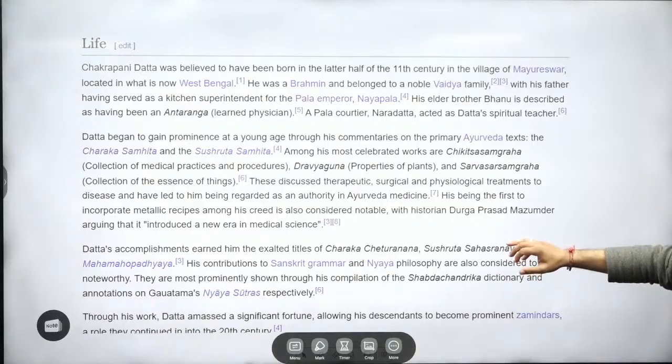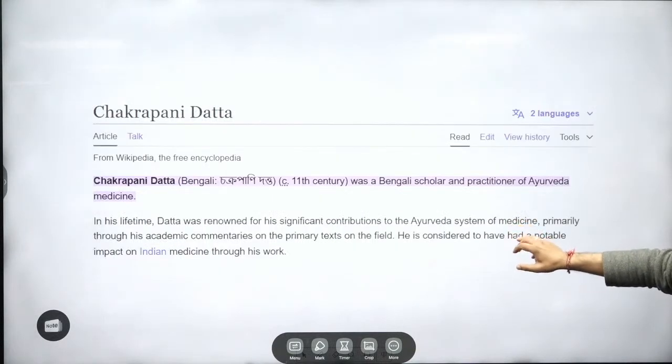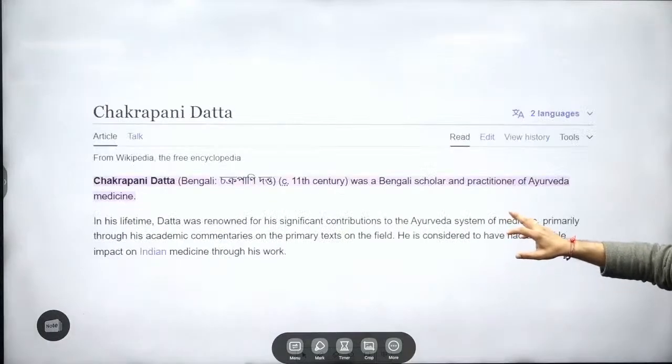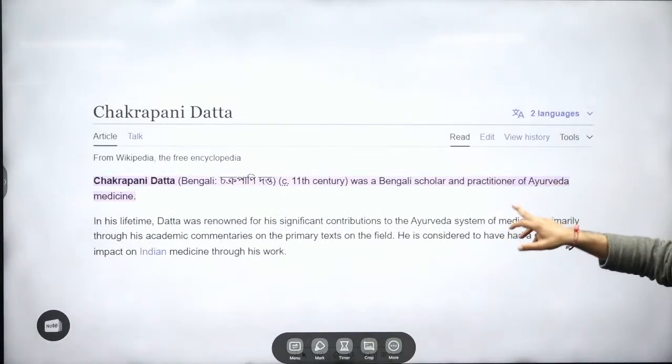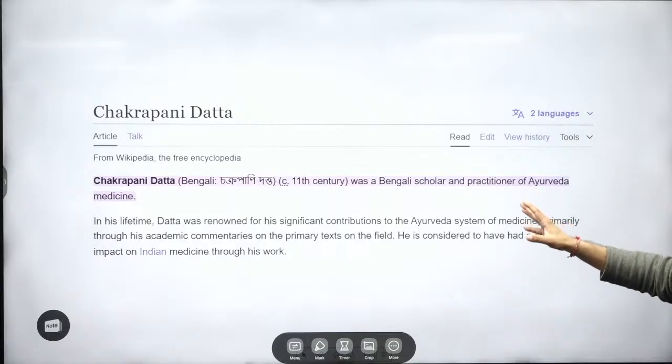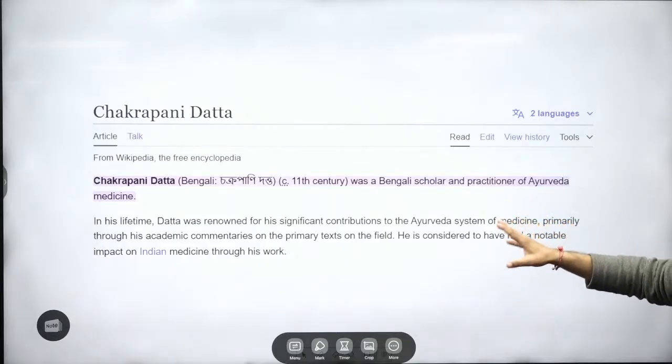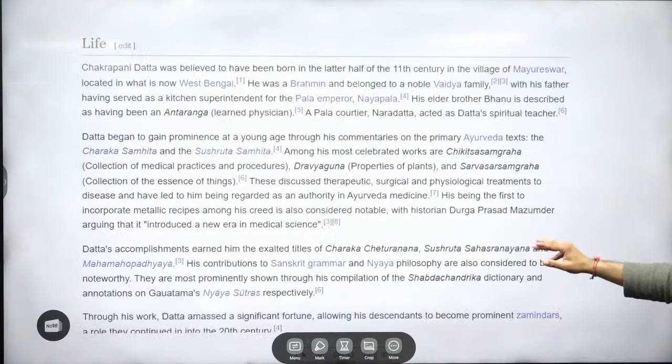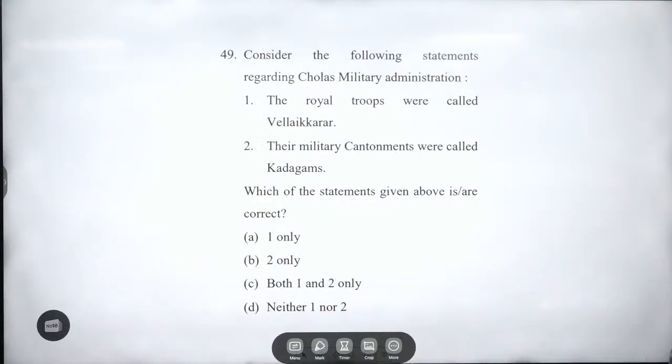Chakrapani Dutt you will be seeing over here, and one more scholar. Chakrapani Dutt also was in the time frame of the Palas, and he is related to Ayurveda medicine. Already we have seen 3 scholars related to Ayurveda. Who was the third? Vagbhata, known for Ashtanga Hridayam, grade 8. And add these Ayurveda scholars again, Chakrapani Dutt in medieval history in the time frame of the Palas. This is how you have to utilize the test series.